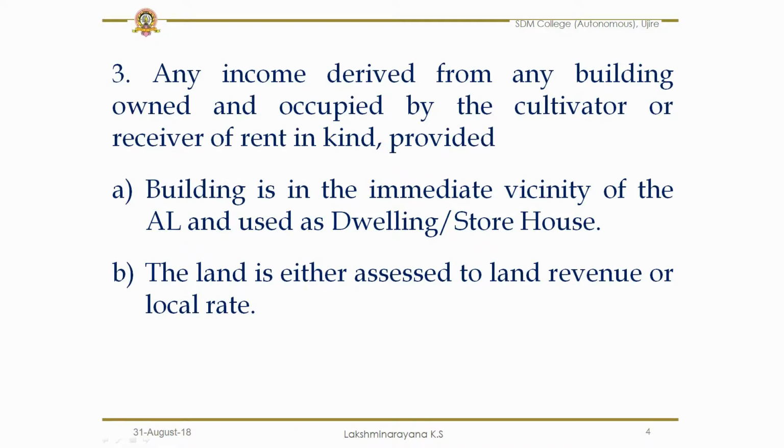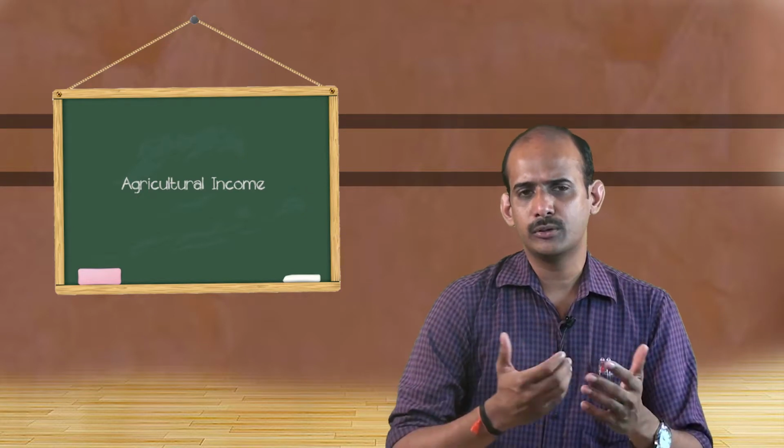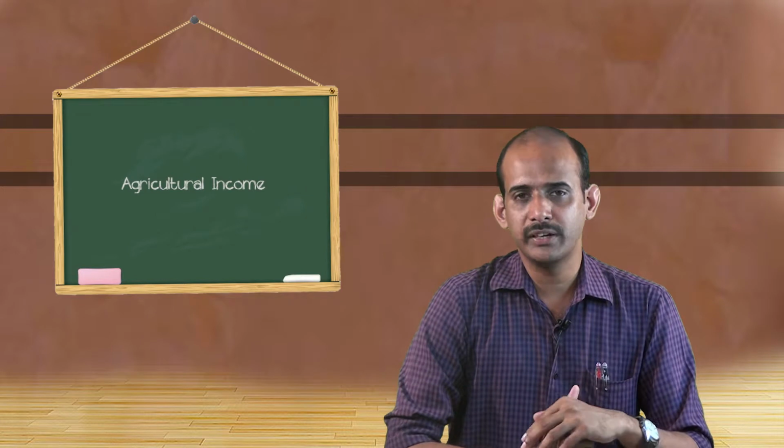And the third one is any income derived from any building owned and occupied by the cultivator or receiver of rent in kind. It means if a person has any building in his agricultural land, he can allow others to use that building and charge rent on it, or can earn income by using that building.